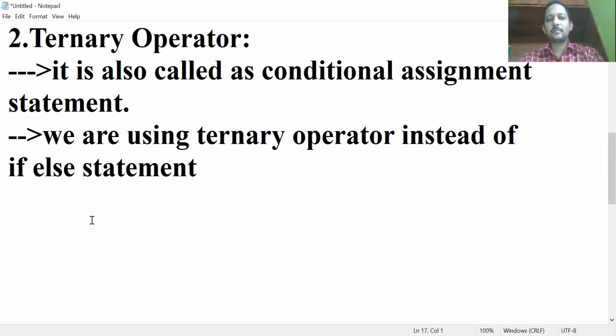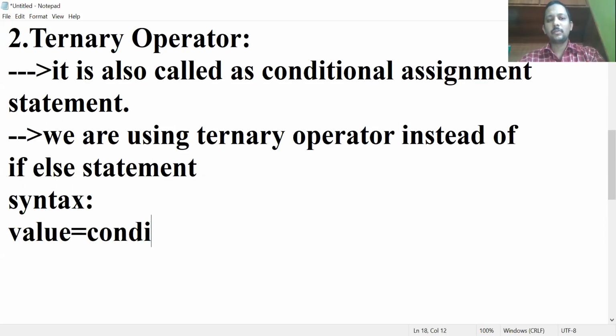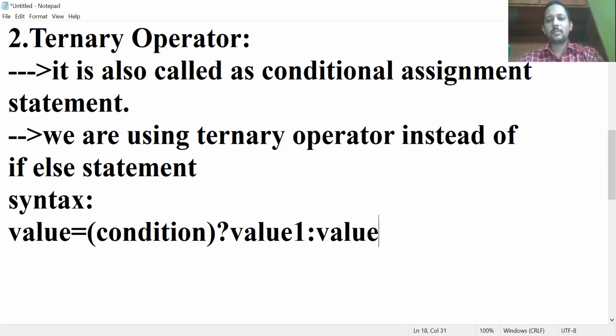Now the syntax is: ternary means more than two operands. Syntax: value is equal to condition, value 1 colon value 2, semicolon compulsory. So ternary operator is also called as conditional assignment statement. Why are we using ternary operator? Instead of if else statement.